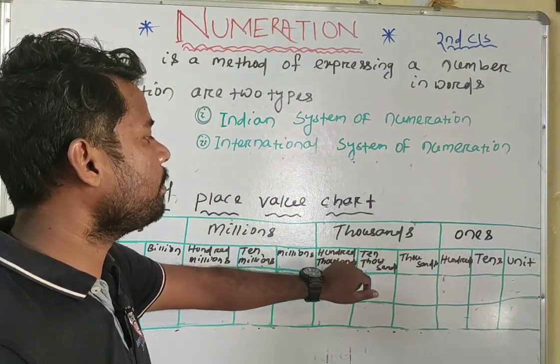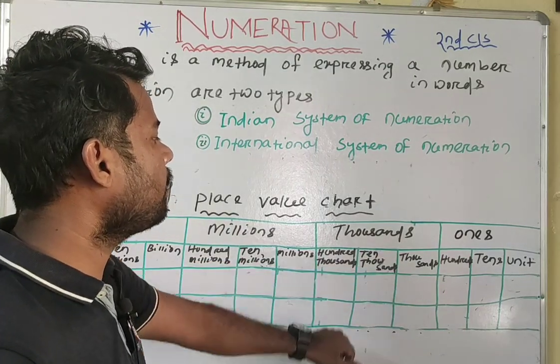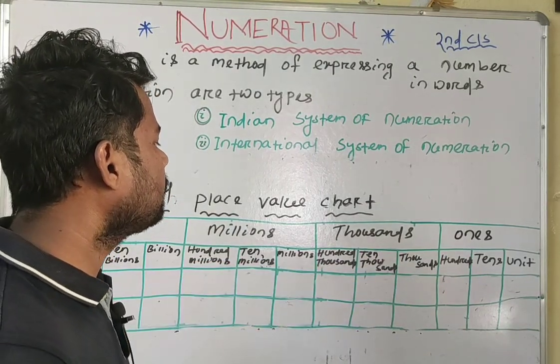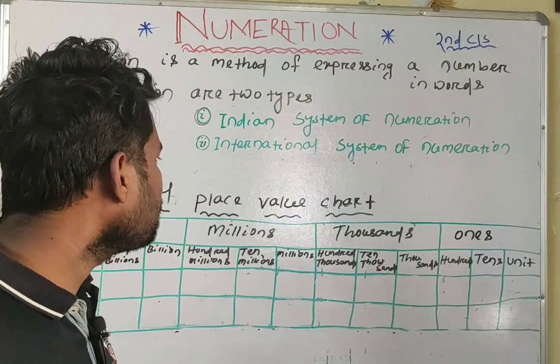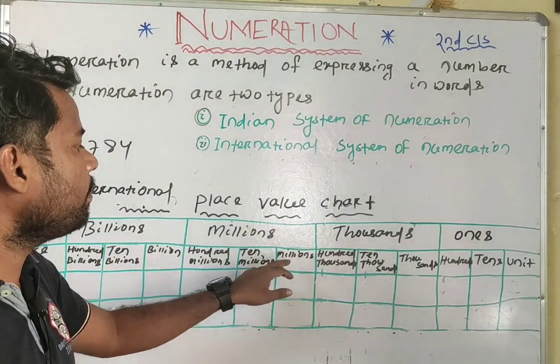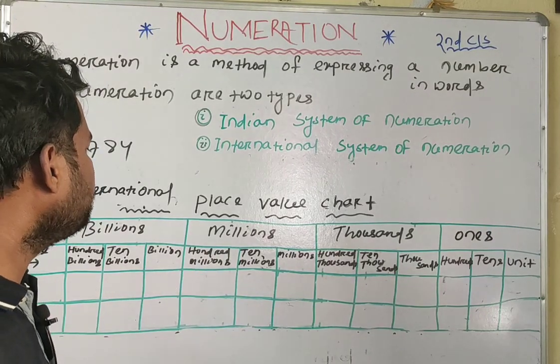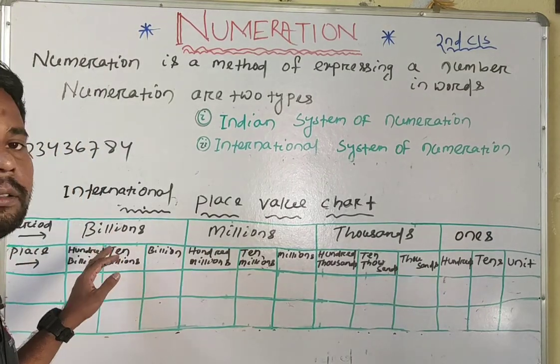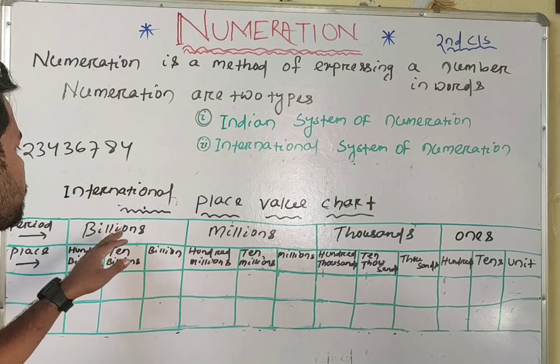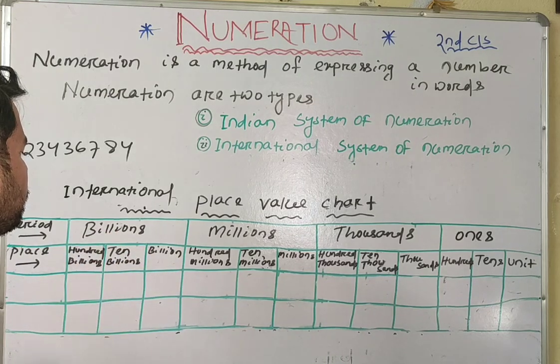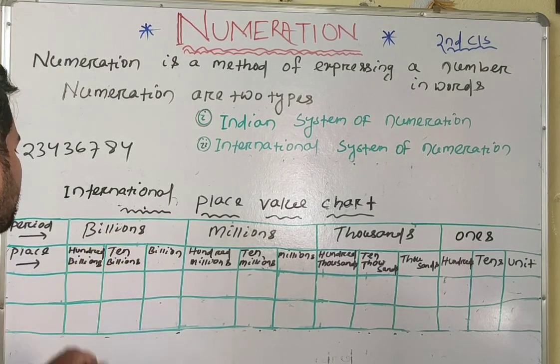The thousands period consists of 1,000 place, 10,000 place, and 100,000 place. The millions period consists of million place, 10 million place, and 100 million place. And the billions period consists of billion place, 10 billion place, and 100 billion place.